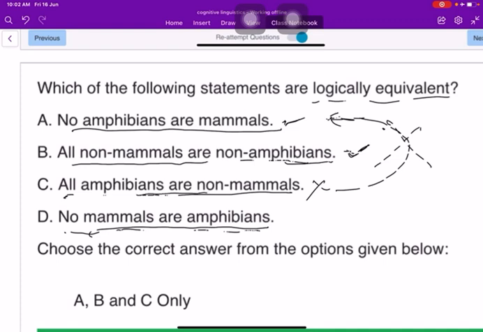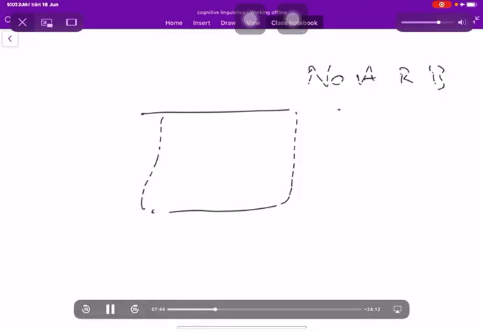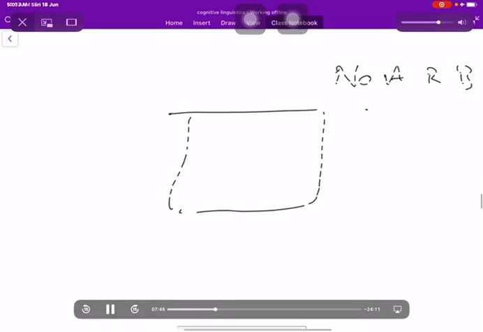All amphibians are non-mammals. And no mammals are amphibians. I might need to do a little explanation here. No amphibians are mammals. Right?